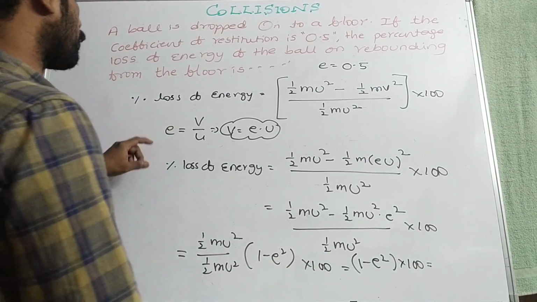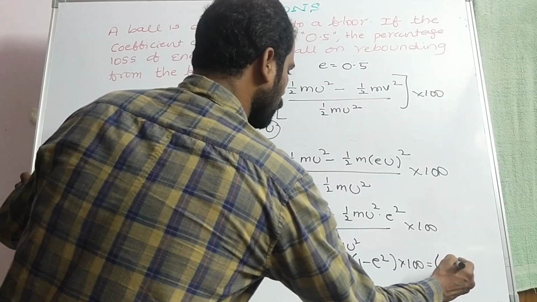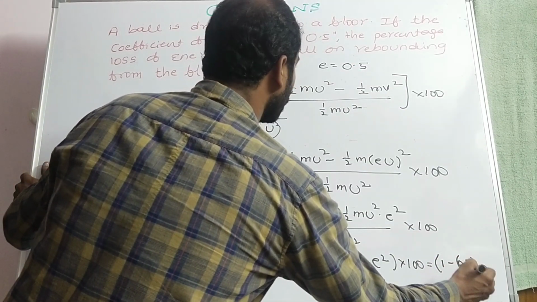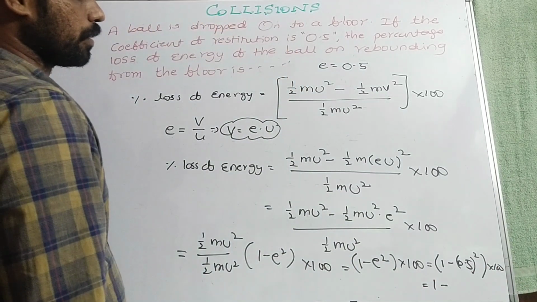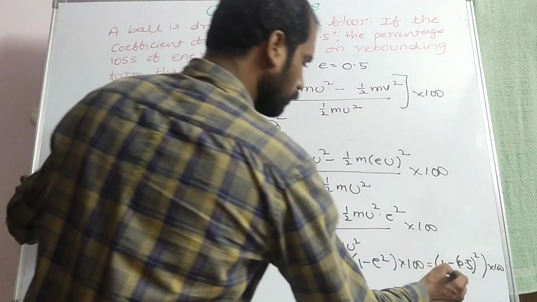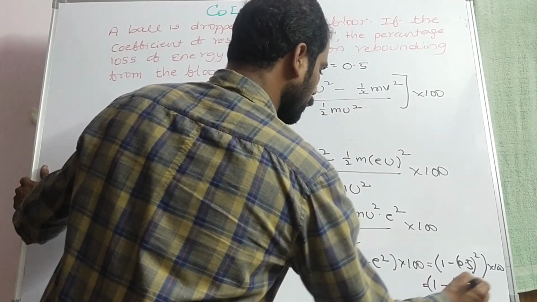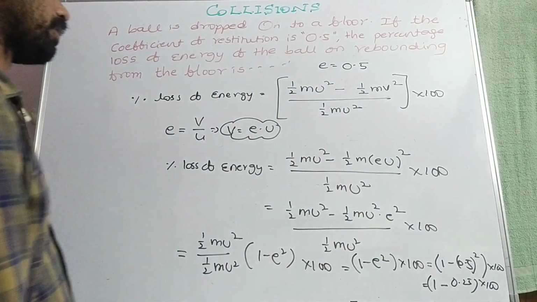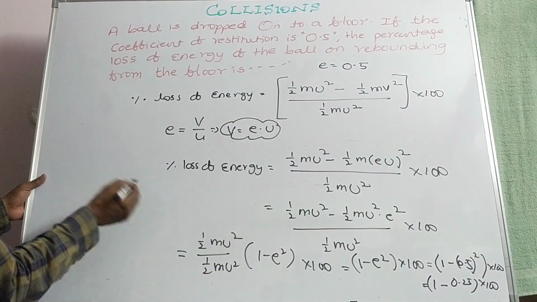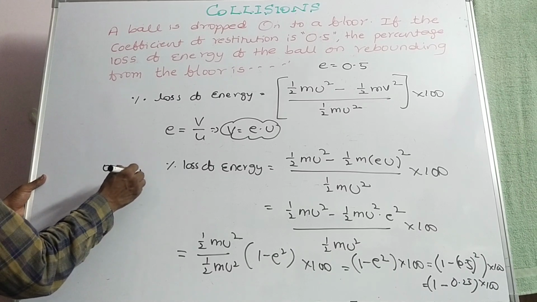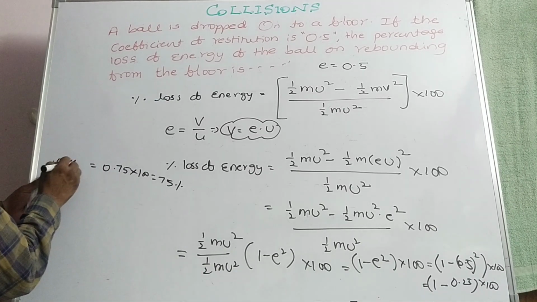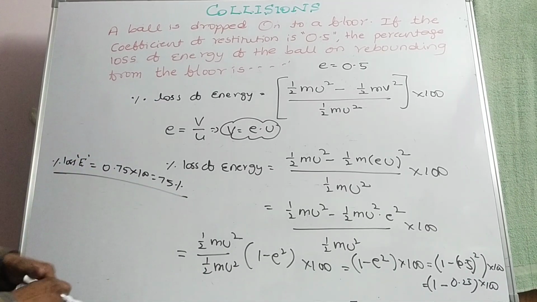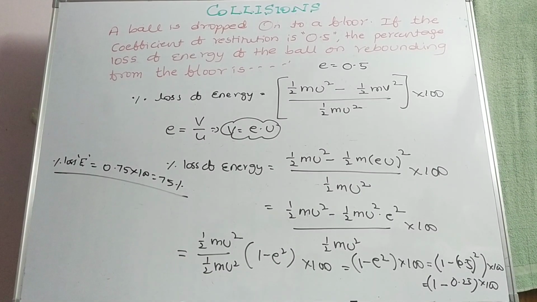Now what about 1 minus E squared? 1 minus (0.5) squared into 100, that is equal to 1 minus 0.25 into 100. 1 minus 0.25 is nothing but 0.75, into 100, that is equal to 75%. That is the percentage loss in energy, so 75% will be the loss of energy.